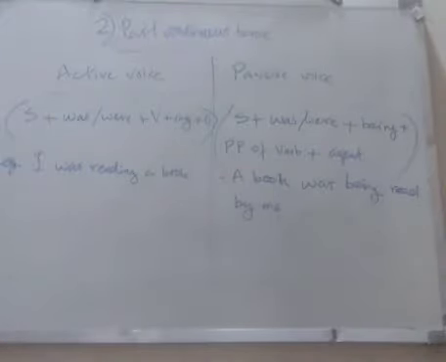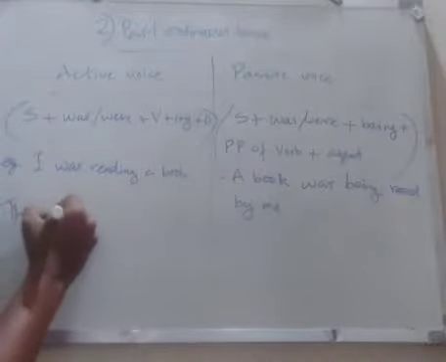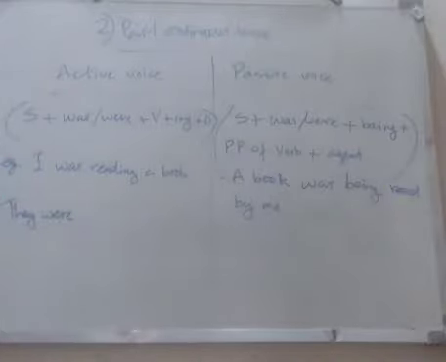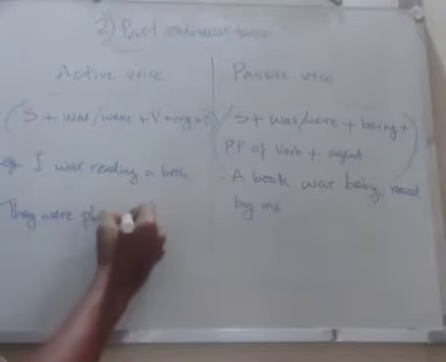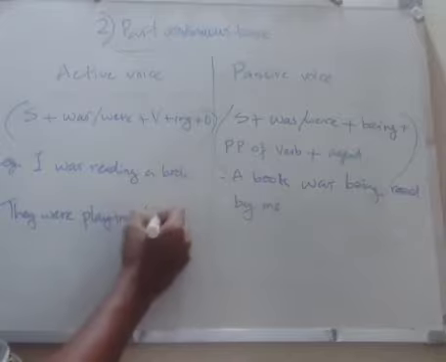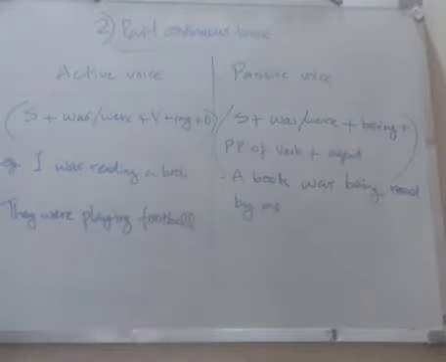So let's move to the next example. They were playing football. അവർ ഫുട്ബോൾ കളിച്ചുകൊണ്ടിരിക്കുകയായിരുന്നു.